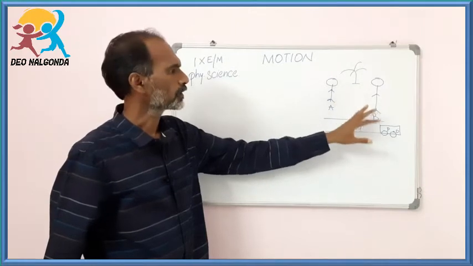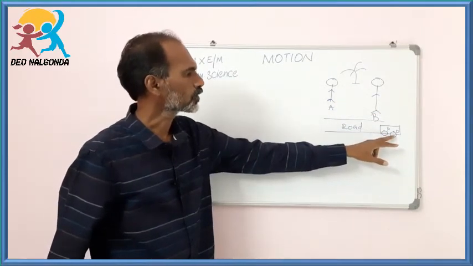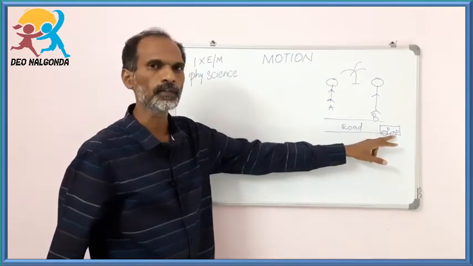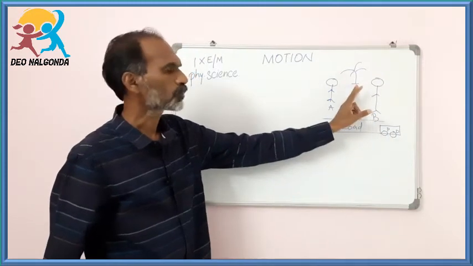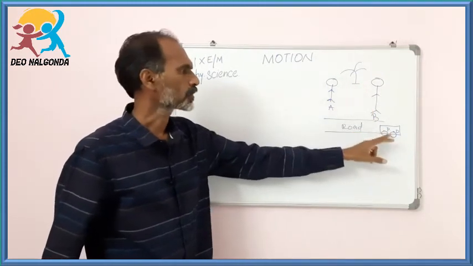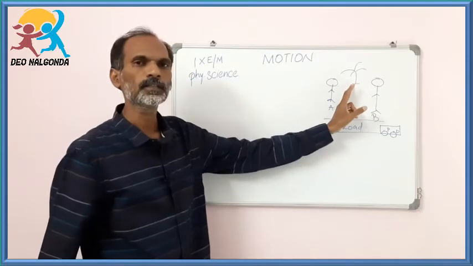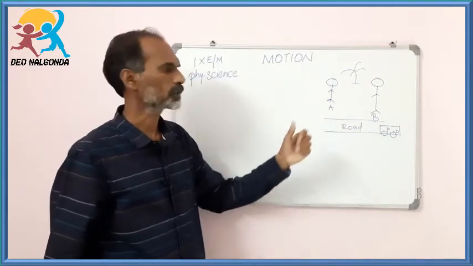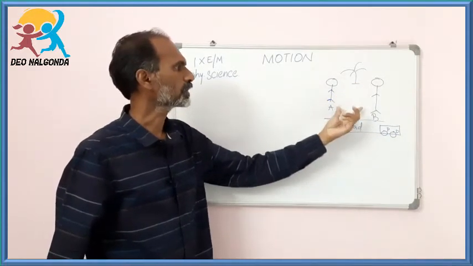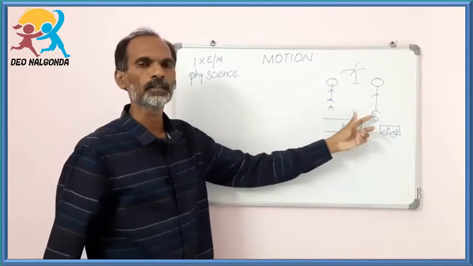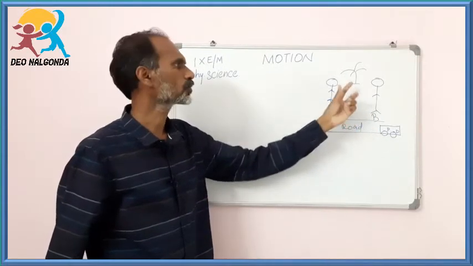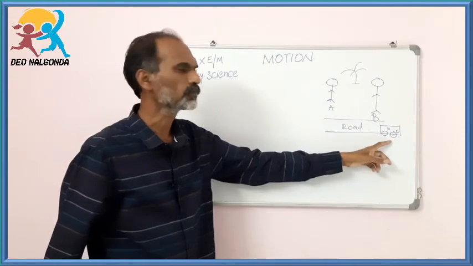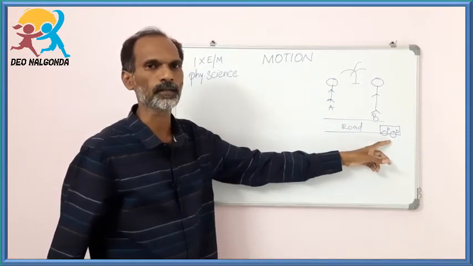And if the driver who is sitting inside the car talks about the position of the tree, the driver observes the tree is in motion. But the persons standing nearby the tree, like A and B, consider the tree at rest, but the car is moving, it is under motion.